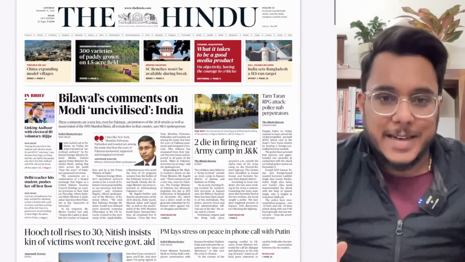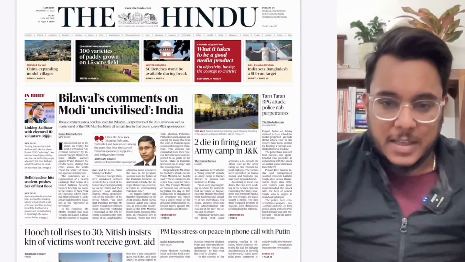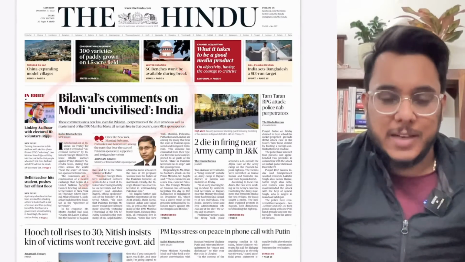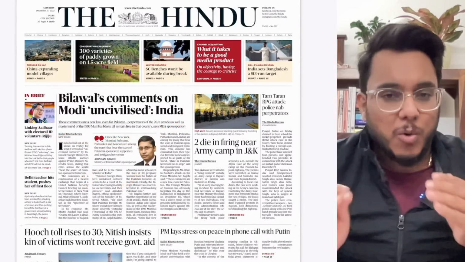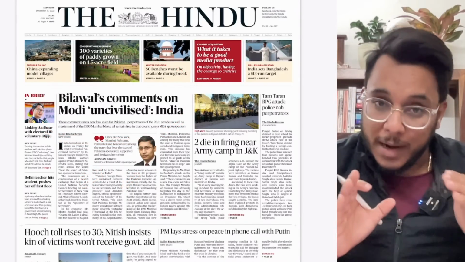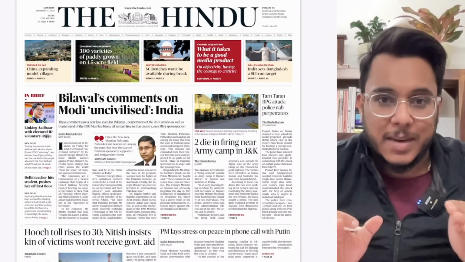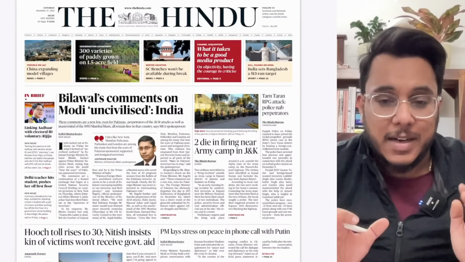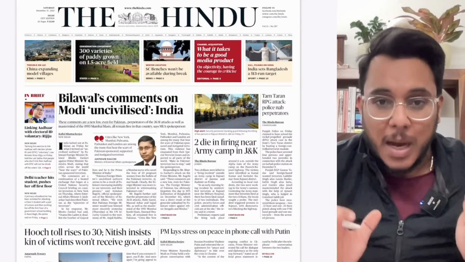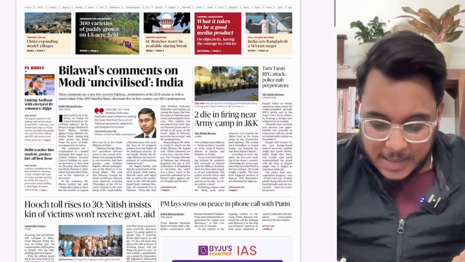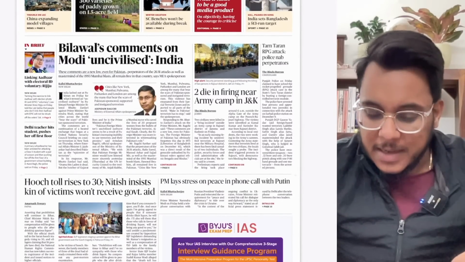Here we have the Delhi edition of the Hindu newspaper, and the first article is Bilawal's comment on Modi, 'uncivilized India'. Now guys, we are going to take one article in the editorial section, where we'll see that in the UNSC, the Minister of External Affairs had convened a meeting on counter-terrorism. So we'll see that particular article. Then, moving on, 'to die in firing near army camp'.